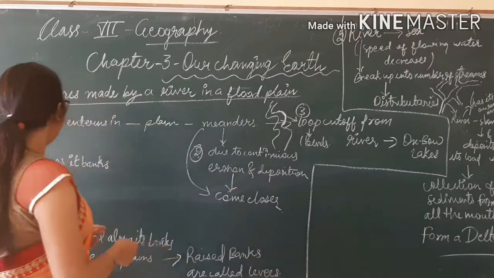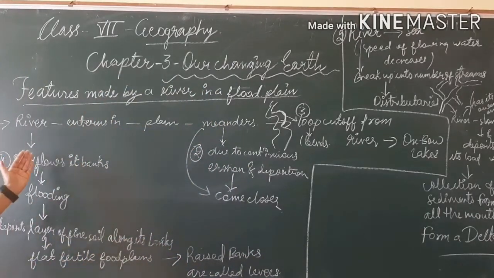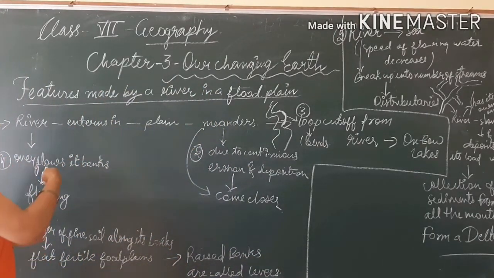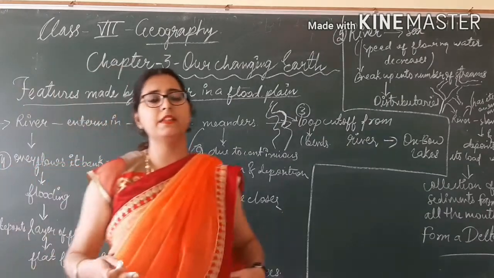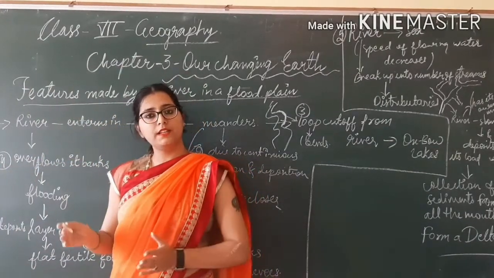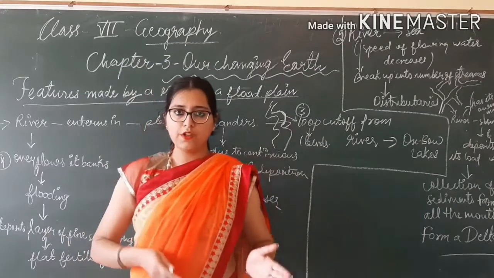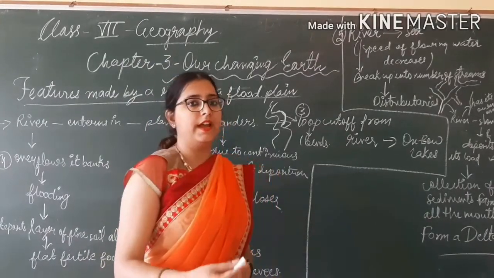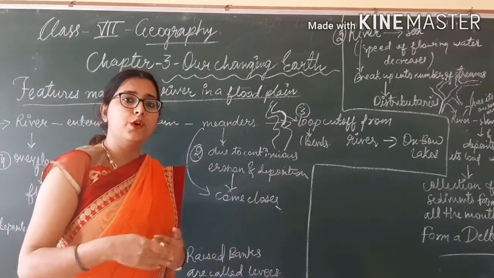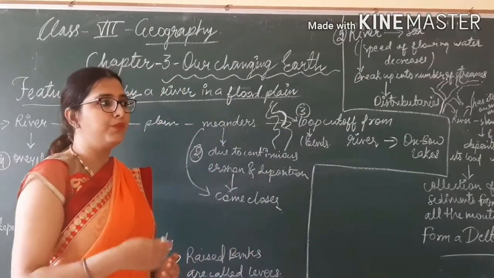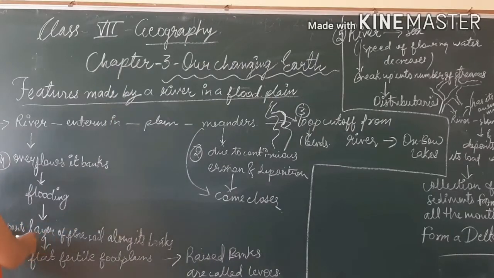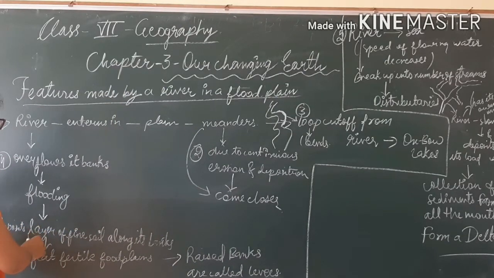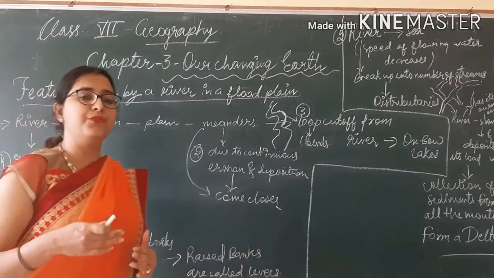Now I will tell you about when the river overflows its banks. What are banks? The land alongside the river is its banks, and when the river overflows its banks, it is called flooding. And due to flooding, it deposits a very fine layer.